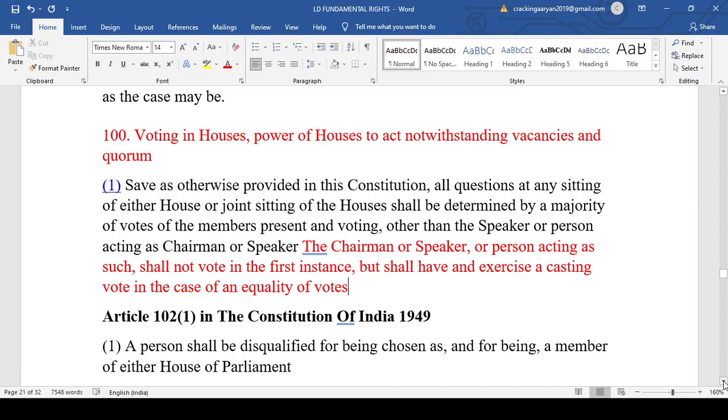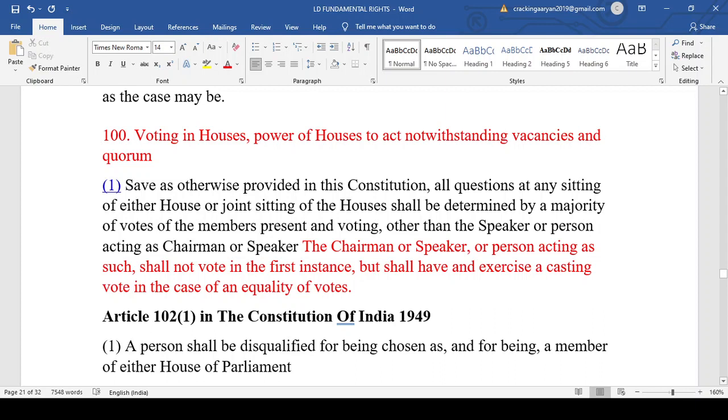So this is one of the ways in which voting is done in Parliament under Article 100 of the Indian Constitution. Now the second way of voting is the ballot voting system. The secretary of the Lok Sabha or the Rajya Sabha will explain to you how the voting has to be done. You just have to press the button, and then on the board you will see yes equal to so many, no equal to so many, and accordingly the vote is passed. So these are the two ways of voting in the House of the People and the Council of State.